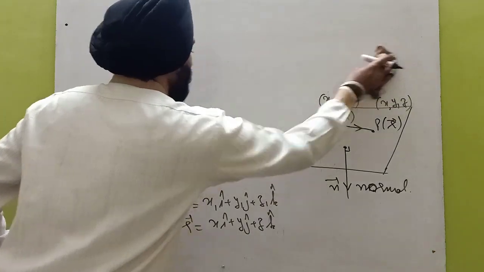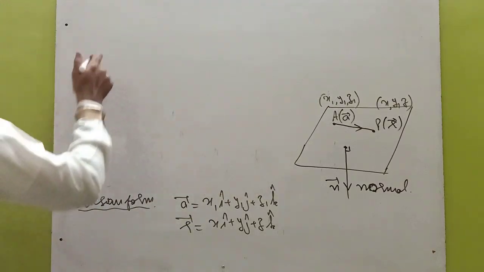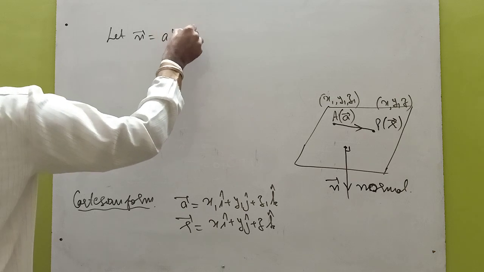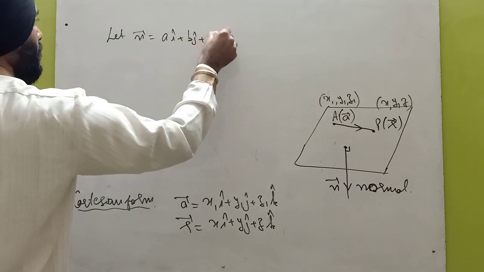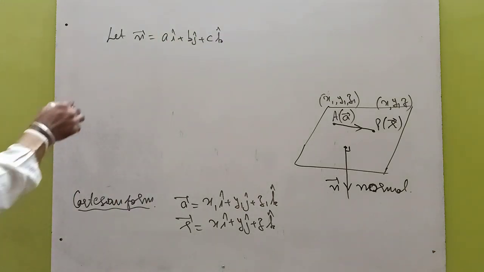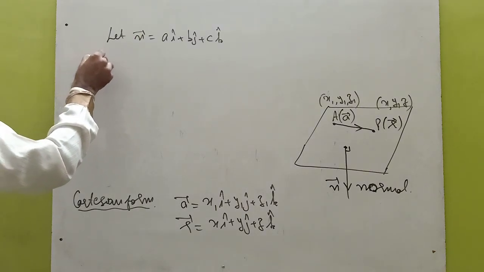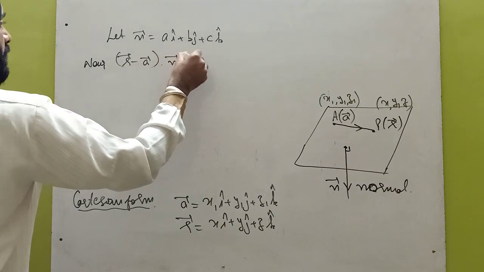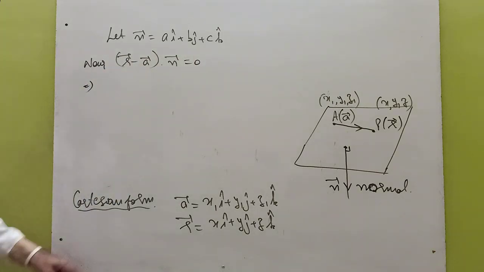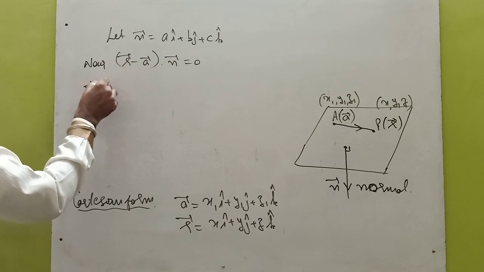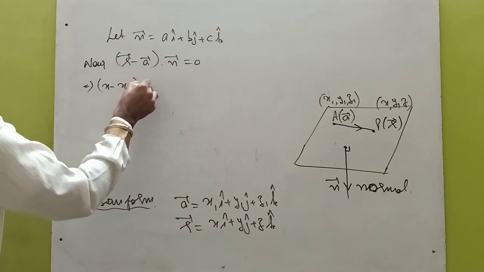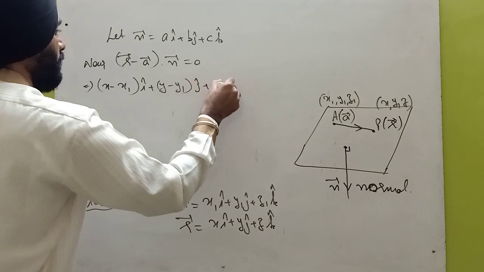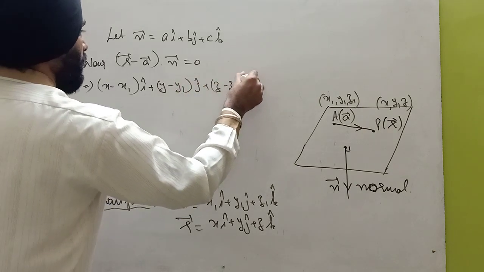and also suppose that n vector is ai cap plus bj cap plus ck cap. And we know that the equation of the plane in the vector form is (r minus a) dot n vector is equal to 0. So put the values. R minus a is (x minus x1) i cap plus (y minus y1) j cap plus (z minus z1) k cap.